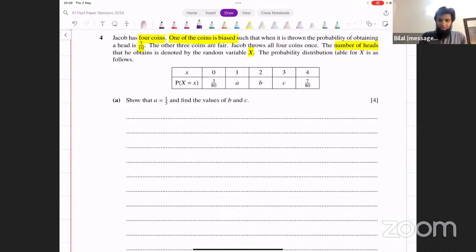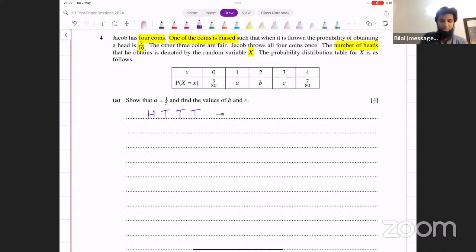Okay. Now, how do you think about this? We need to find the probability of getting 1 head, 2 heads, and 3 heads. How do you find each of those 3 cases? Let's think about this. There are 4 coins. How can you get 1 head? 1 head is possible if the first one is a head, the second one is a tail, the third one is a tail, and the fourth one is also a tail. Right? Now we are assuming the first coin is the biased one, and then the remaining ones are fair. What would be the probability that you get in this case?